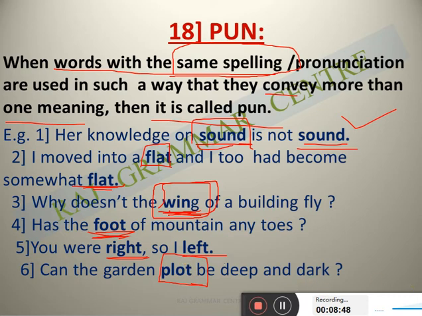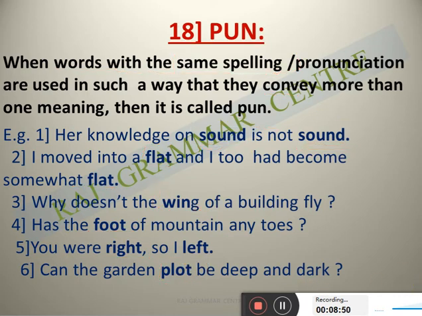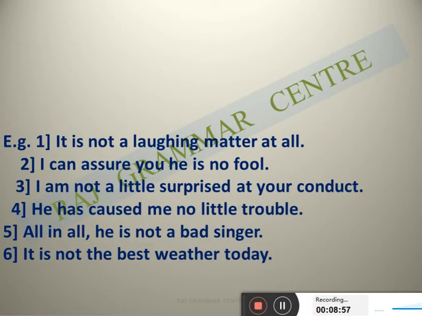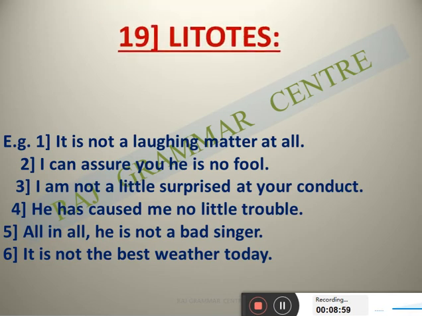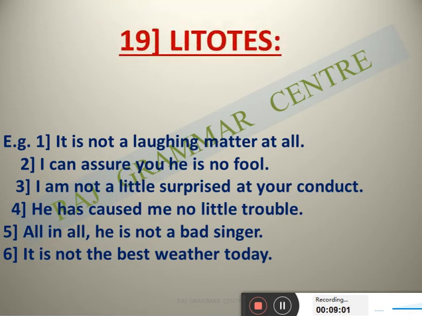Okay, now see the next one, the litotes. Litotes is what? See the definition: a negative statement with a strong affirmative meaning.